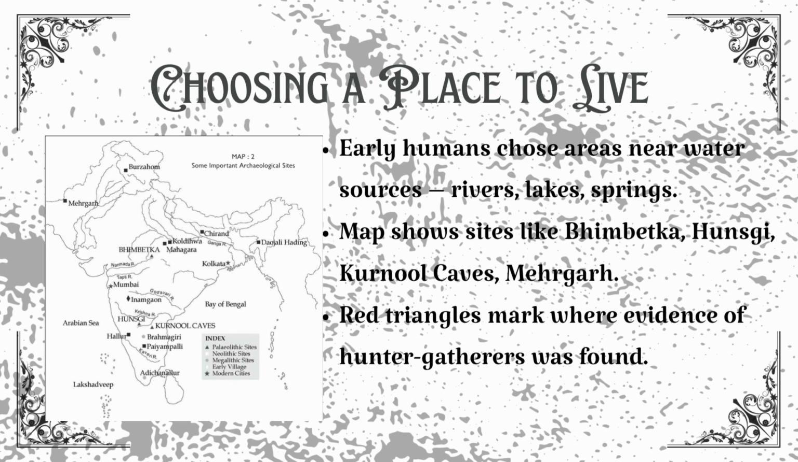You could drink it, cook with it, and animals came there too. When you look at the map in the textbook, those little red triangles show exactly where early humans left their marks, literally the first footprints of civilization.